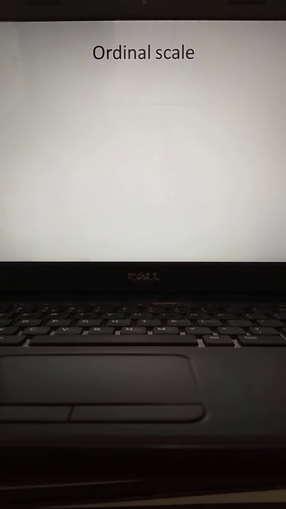Next one, ordinal scale. The name itself is indicating. So if anything is possible to put in order as well as recognition, what do you mean by that? You are actually creating the ordinal kind of data. Strictly speaking, this way of collection of the data is a little bit of improvement over the nominal scale. The next level of measurement as far as the quality is concerned is nothing but the ordinal scale. Okay.